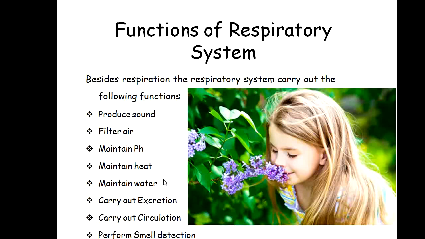So if the body temperature increases above 37 degrees C or 98.6 degrees Fahrenheit, this extra heat is evacuated with the help of exhaled air from the lungs. That exhaled air is hot in nature, and that maintains the heat inside the body. The heat is also maintained with the help of skin, but the lungs are also responsible for the maintenance of heat inside the body.